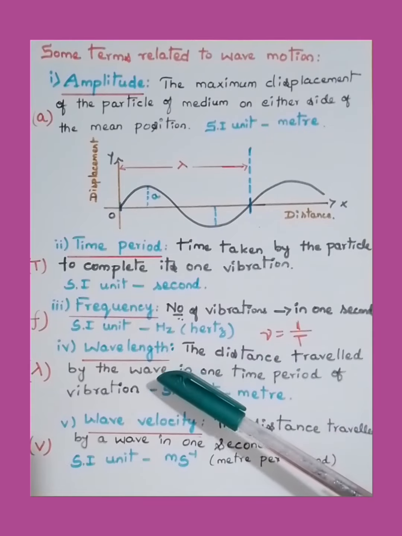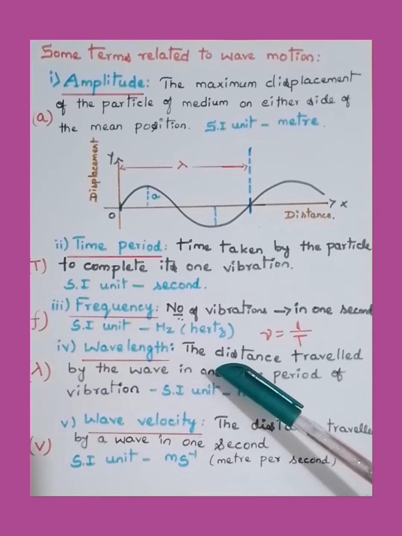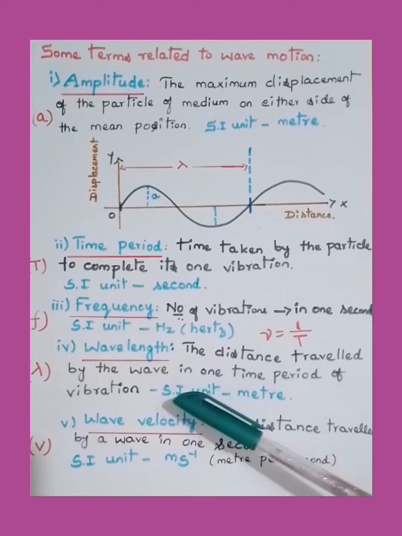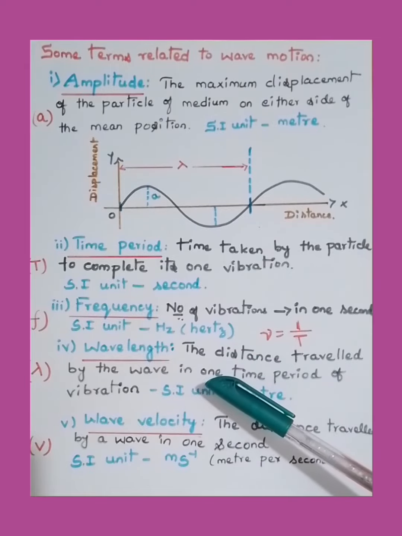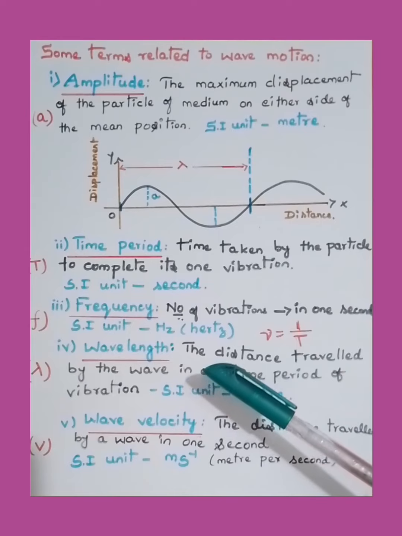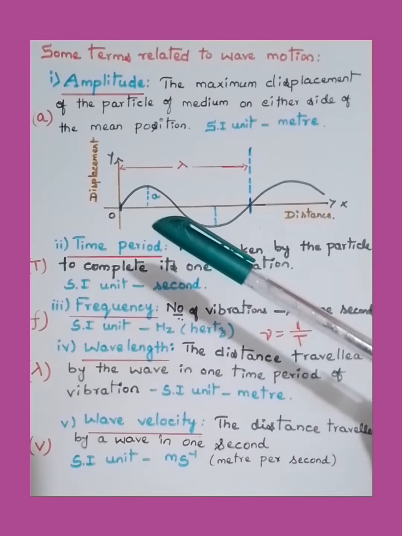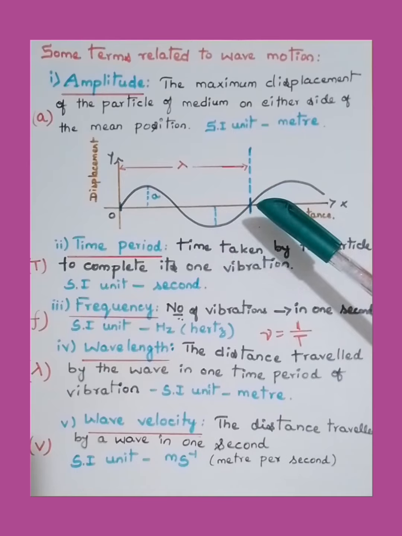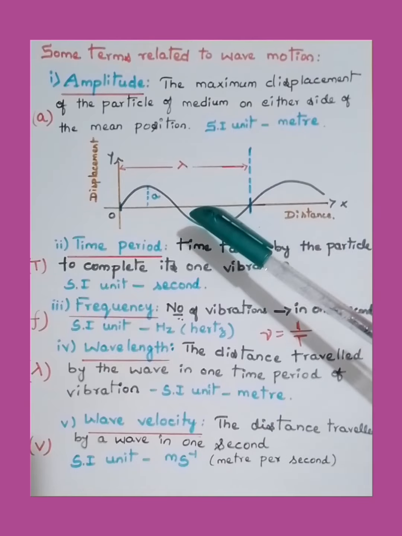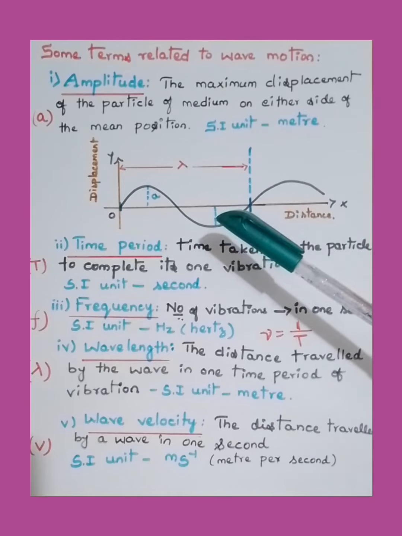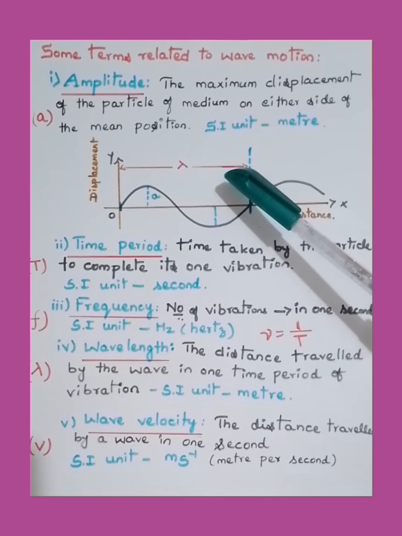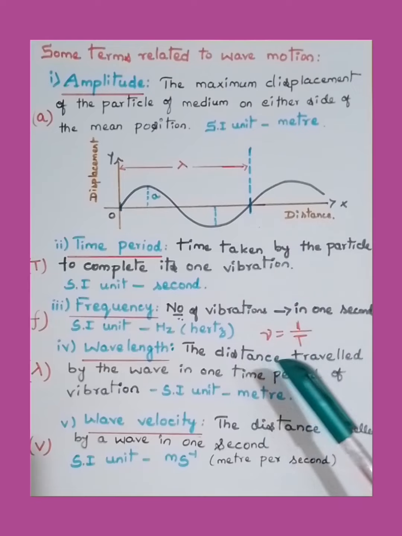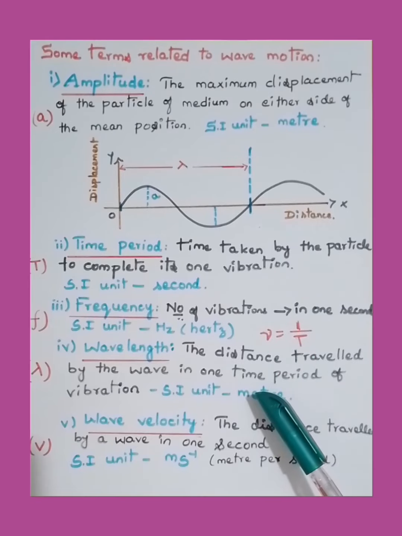Next, wavelength. The distance travelled by the wave in one time period of vibration of the particle of the medium is called wavelength. You can observe here, this is one wavelength, the distance travelled by the wave to complete one time period T. It is represented by lambda, and the SI unit of wavelength is meter.